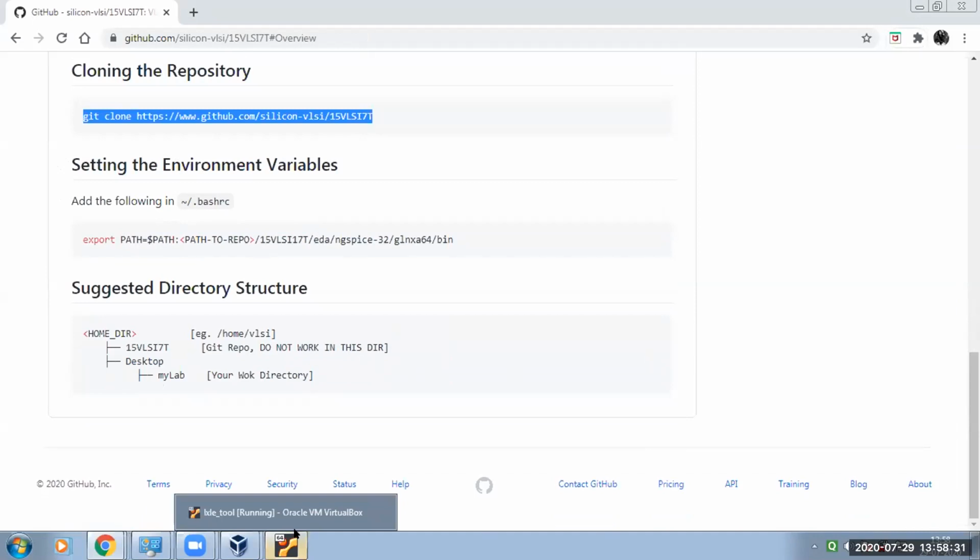You will write this command there, so it will specify the path for ngSpice. Here, as you can see, there is a suggested directory structure, which you'll be doing in the desktop, that is the home directory. Or you can create a folder as MyLab or anything, you can do it there also.